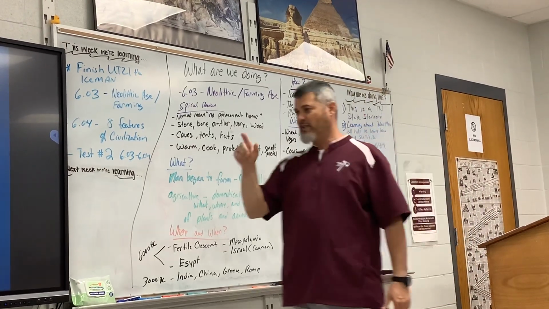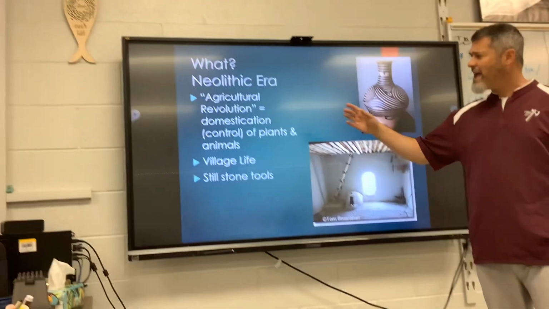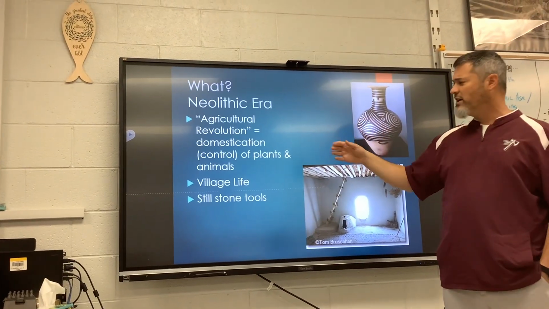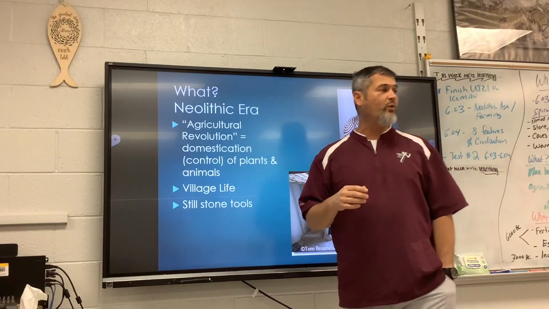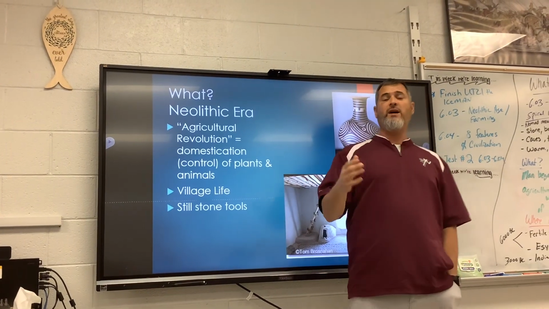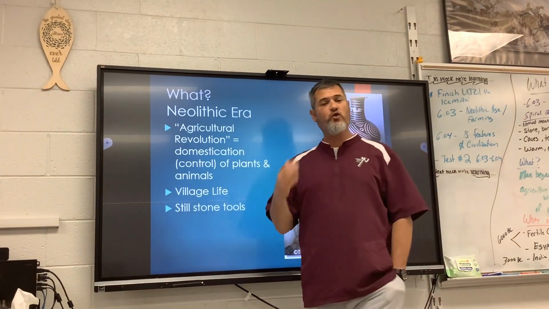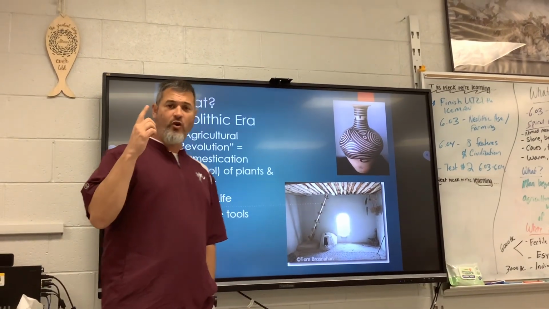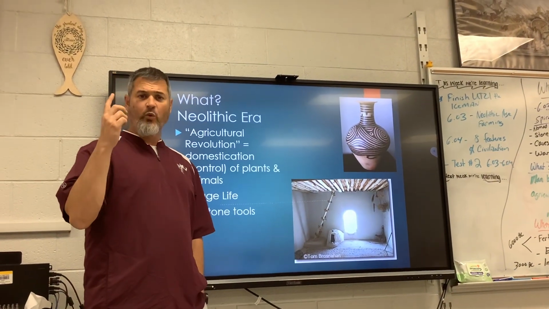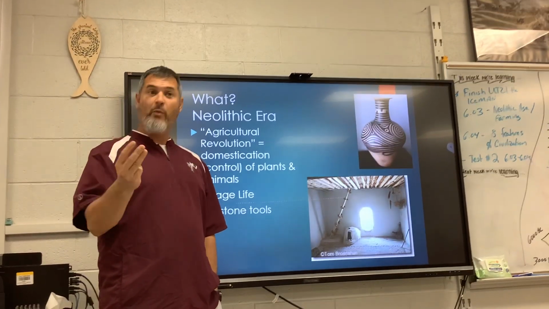Okay, so the agricultural revolution mainly centers on domestication. Domestication is going to be one of your 6th grade words. Domestication means to control. It's to control plants and animals. You're going to control what? You're going to control where, you're going to control how much.